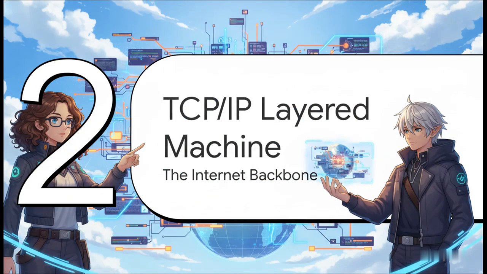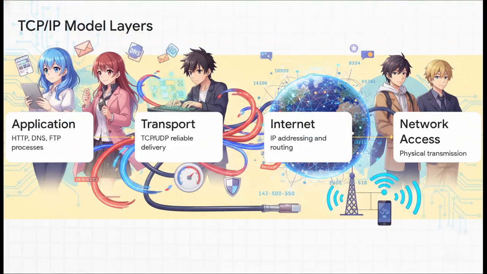Moving right along to Section 2, the TCP/IP layered machine. So the sheer complexity of the internet actually breaks down into 4 highly structured, logical layers. It's like a giant puzzle. At the very top, we've got the application layer. This is where your software lives. HTTP for your websites, DNS for domain names.